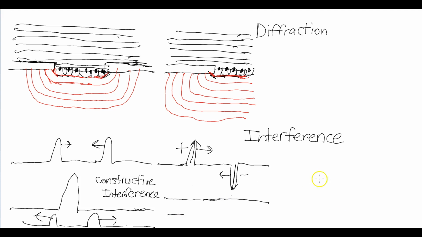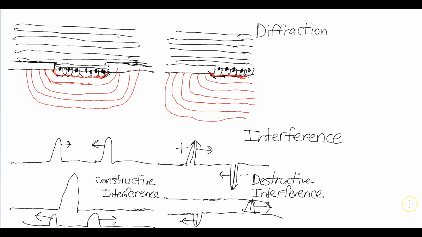But that doesn't mean the waves disappear. After that split second, the waves will sort of reform like this. So it'll reform like this, and it'll just go in the opposite directions. So that is what is known as destructive interference. That is what's known as destructive interference.